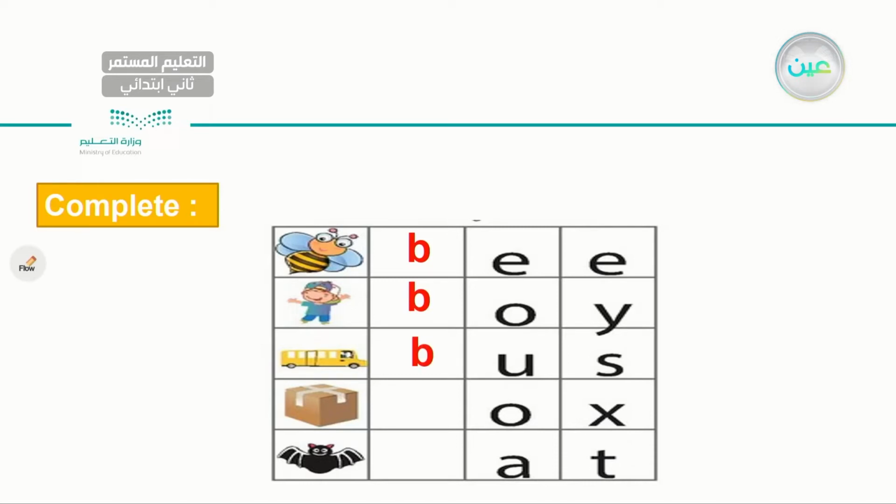Very good. Next one is box. Very good. The last one here I have is bat. Very good. Let's try to read the words one more time. B, boy, bus, box, and bat.